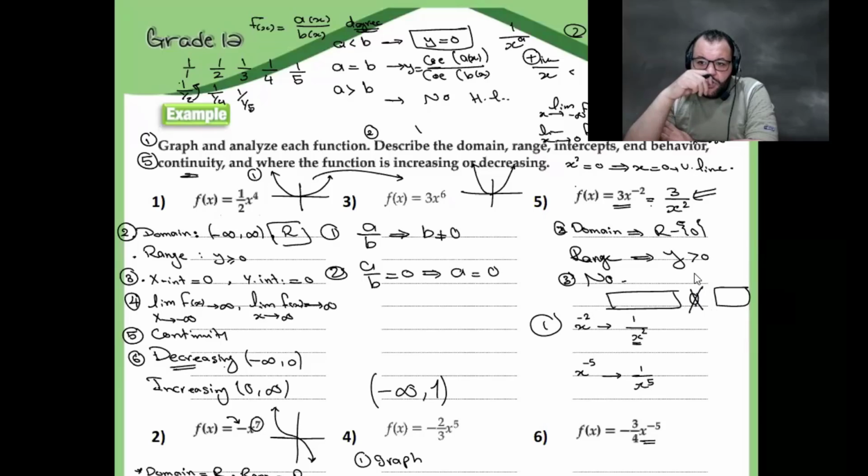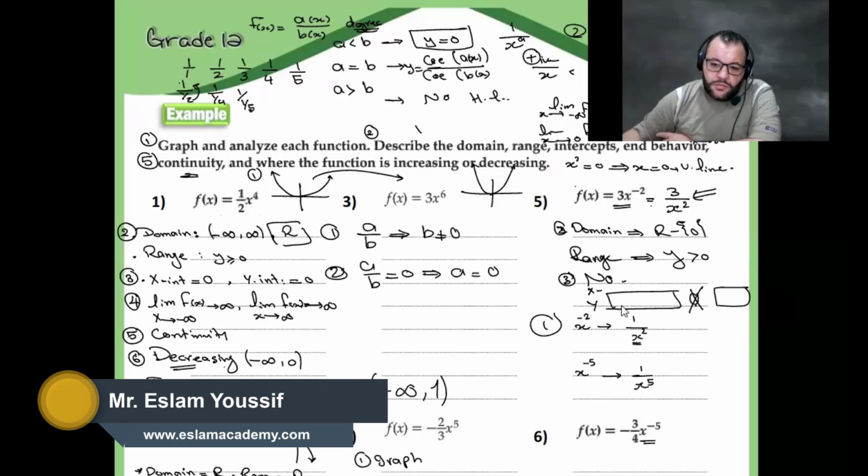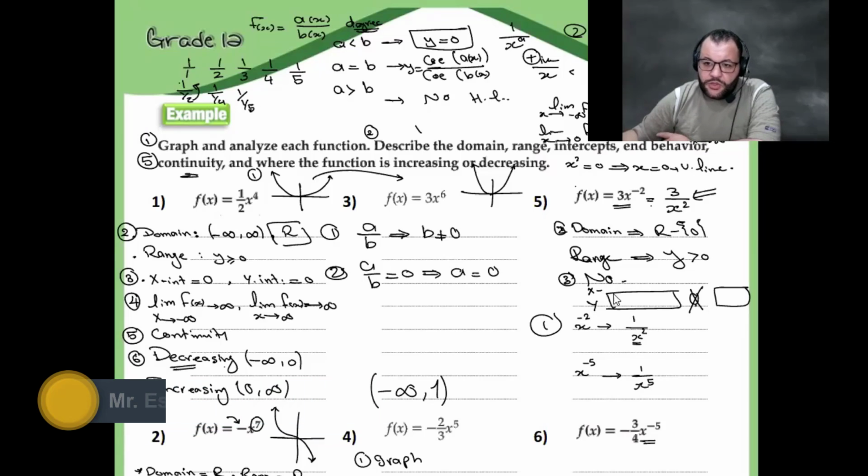Negative 3 times negative 3 equals 9. So when x is any negative number, y will be positive. Negative 1 to the power 2 is positive 1. Negative 2 to the power 2 is positive 4. The power 2 cancels the negative, so the answer will be positive.